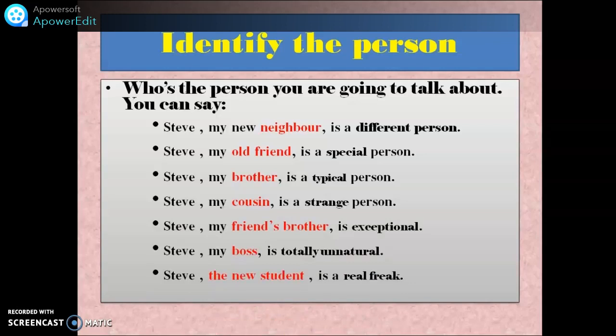Okay? So these are the beginnings of the paragraphs. Always start with these, like topic sentences. We call them topic sentences, okay? When you start with the topic sentence, the developing sentences are going to explain this adjective: different person, special, typical. How is this person special? How is he strange? Okay? Now let's move.